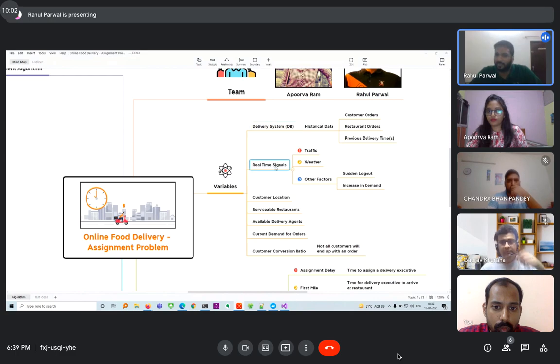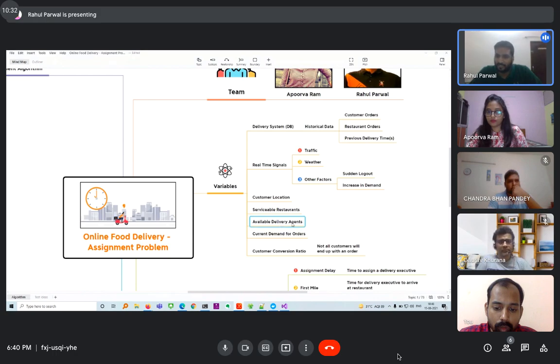Second is the real-time signals which affect this entire thing, associated with traffic, weather conditions, and other factors. For example, sudden log out of the user, or sudden increase in demand which happens after 8 p.m. or 8:30. Those also affect this delivery cycle. Then the customer location is also a factor which determines how this assignment has to be done. Then serviceable restaurants which are available at that moment of time.